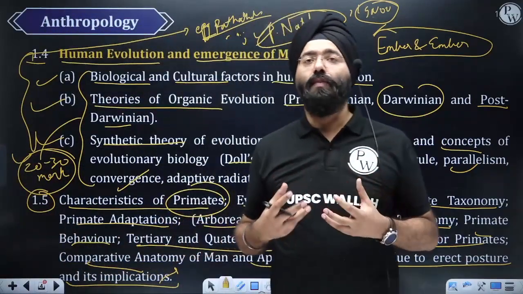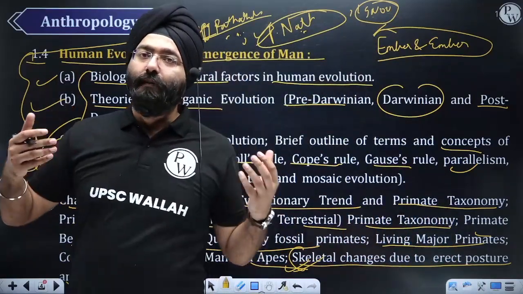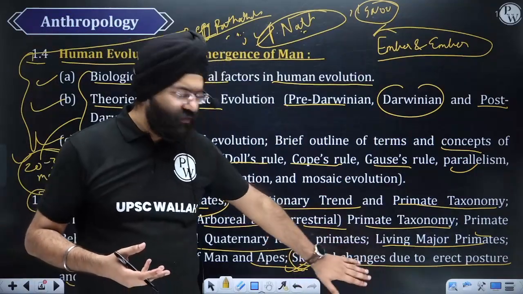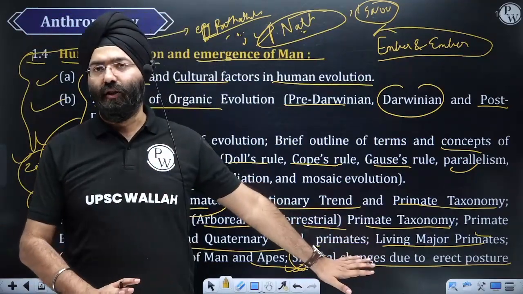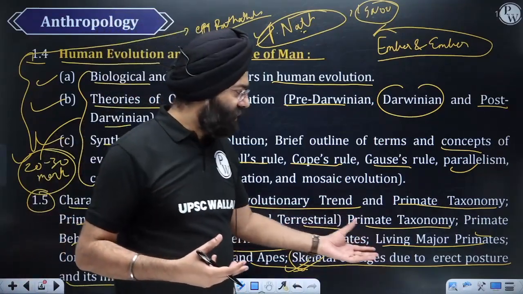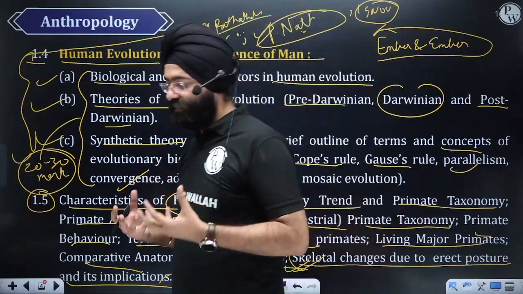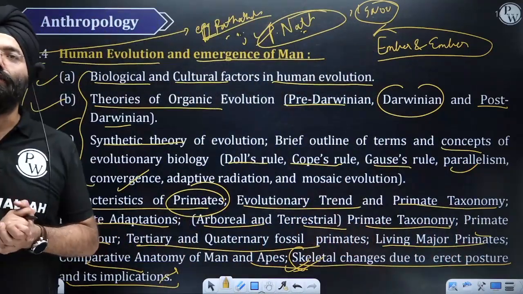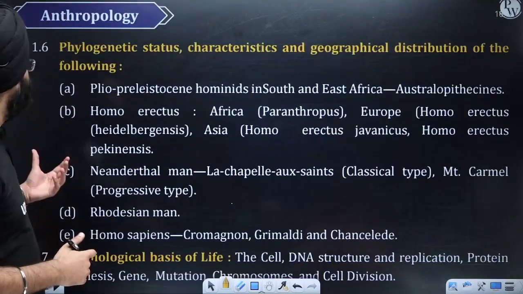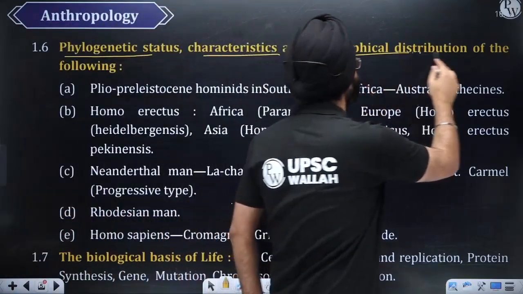Once you have that 1-page note, it becomes easier for you to recollect, provided you revise it many times. This is one topic that every alternate year you will get: erect posture. What are the changes taking place in the body? What is the relevance of the erect posture? This topic always comes, so it is one of those topics that you should be ready with 20 markers for, right? So next, move on to the next part, that is the phylogenetic status, characteristics and geographical distribution of the following.